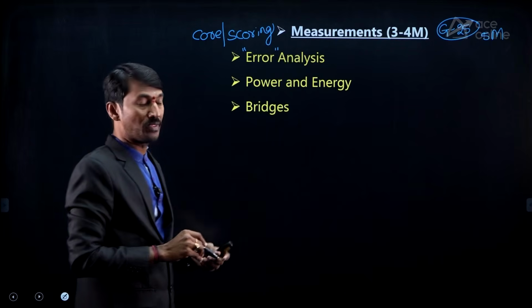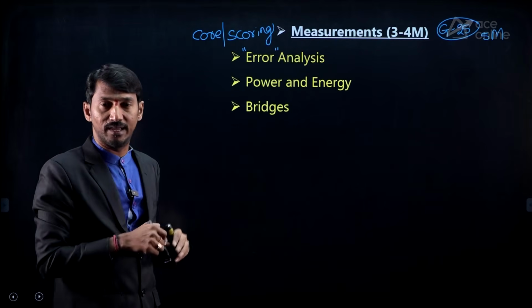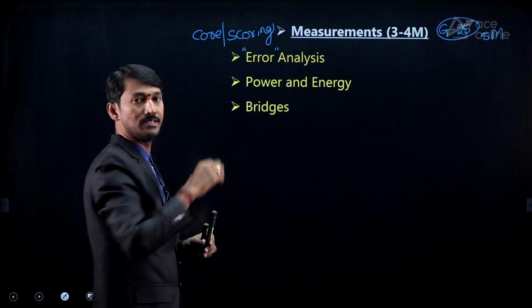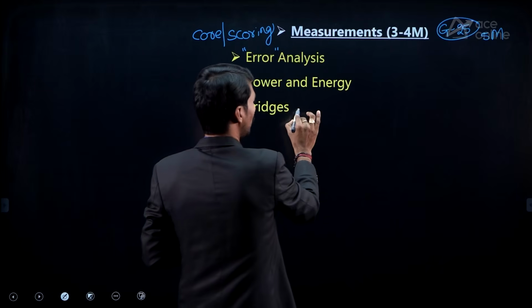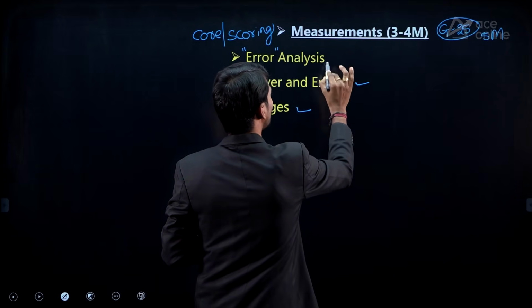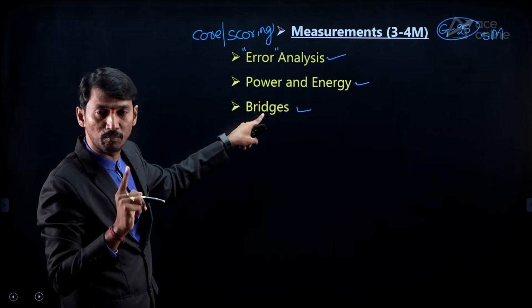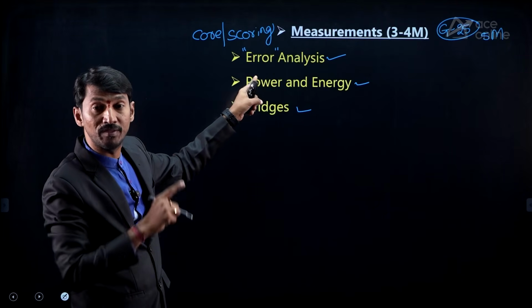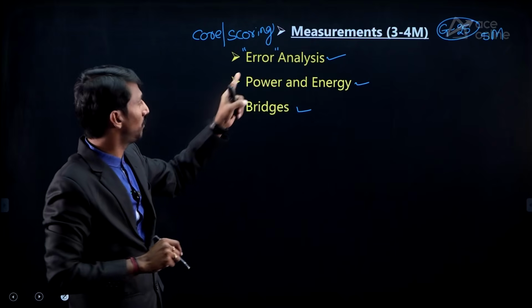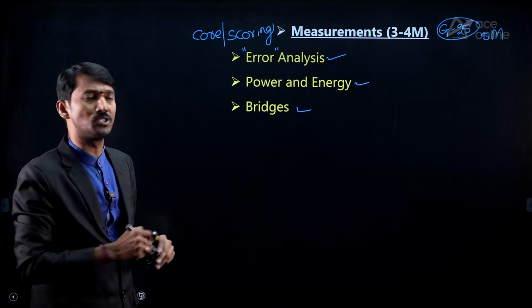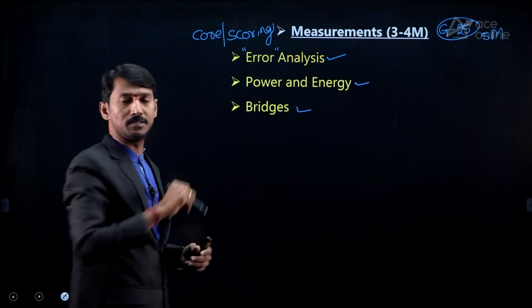Next one, bridges. Other than this, some other chapters are there, but focus more on these three. In GATE 25, 3 questions were there, that is 5 marks in total. One question from bridges, one question from the 3 voltmeter method of power measurement, and one question from error analysis. That's why more weightage is from these 3.